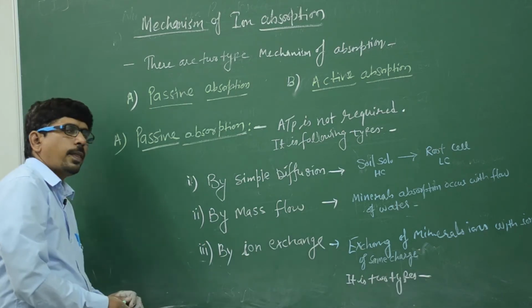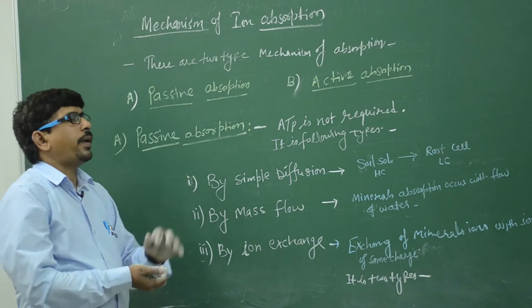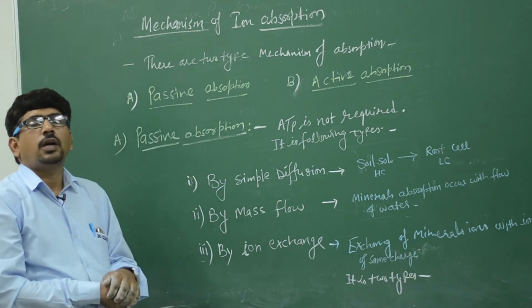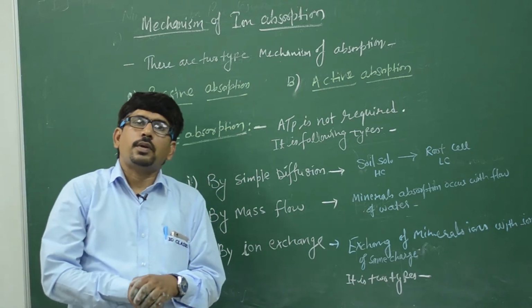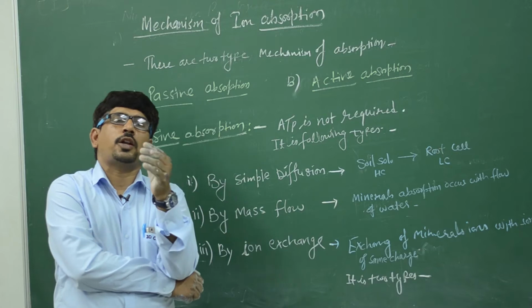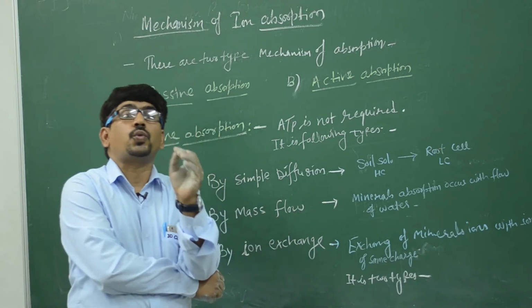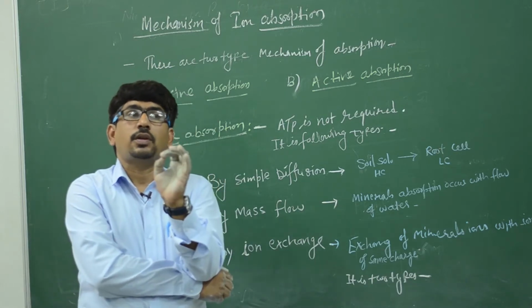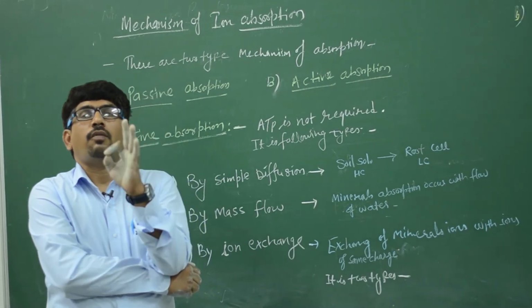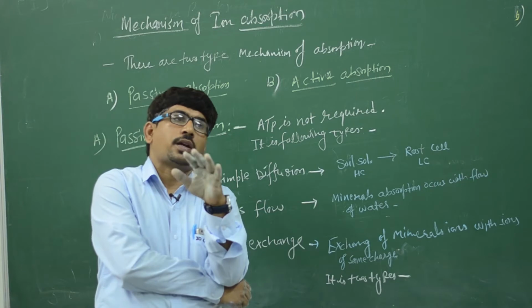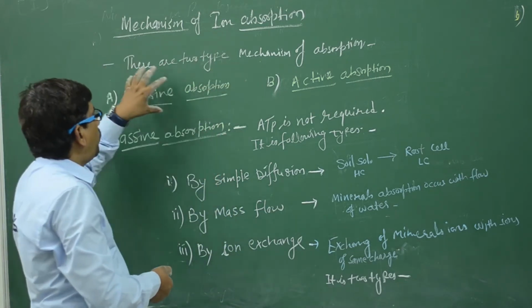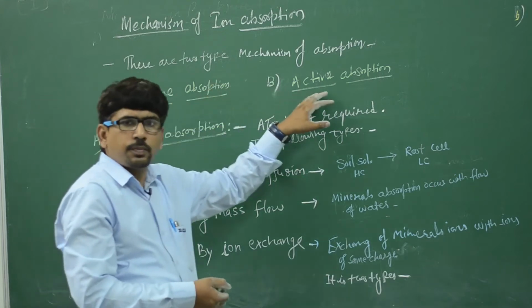So students, now discuss the mechanism of ion absorption. It means there are several processes for the mechanism of ion absorption, but they are classified into two types. First one is passive and second is active. There are two types of mechanism of absorption: passive absorption and active absorption.